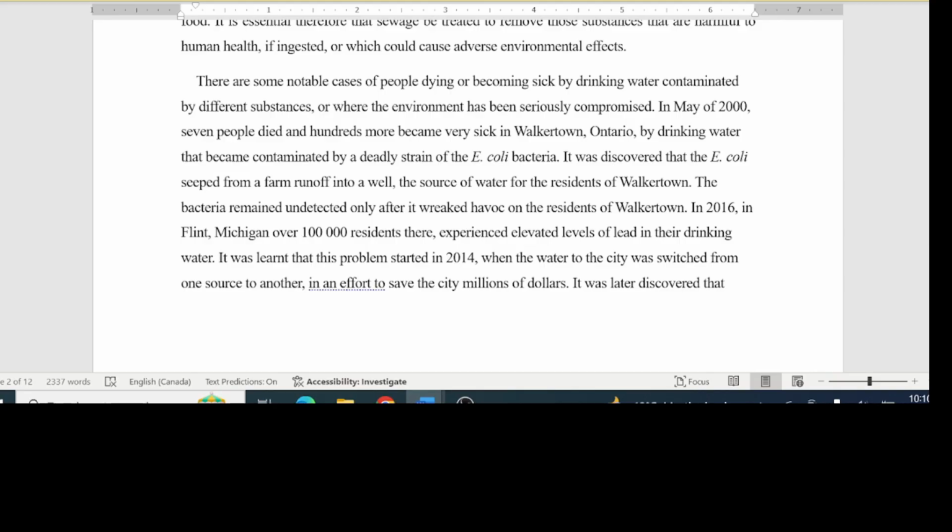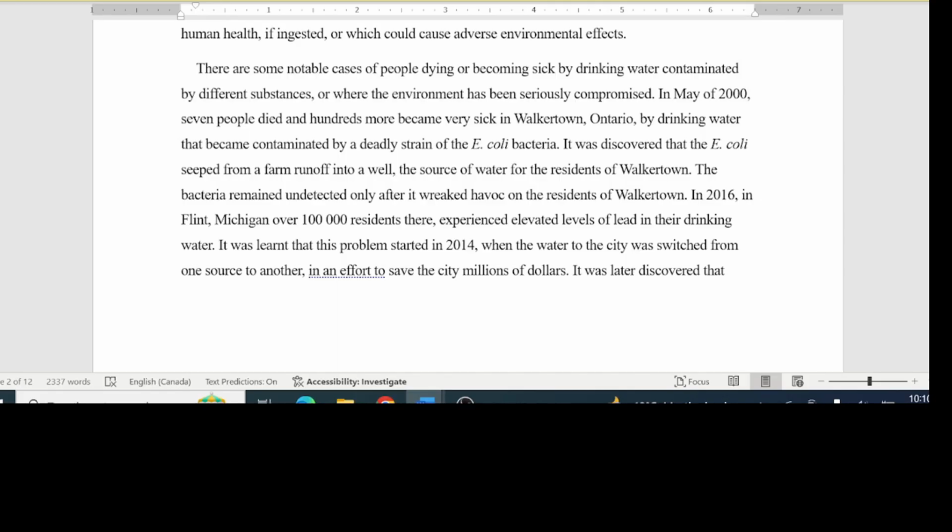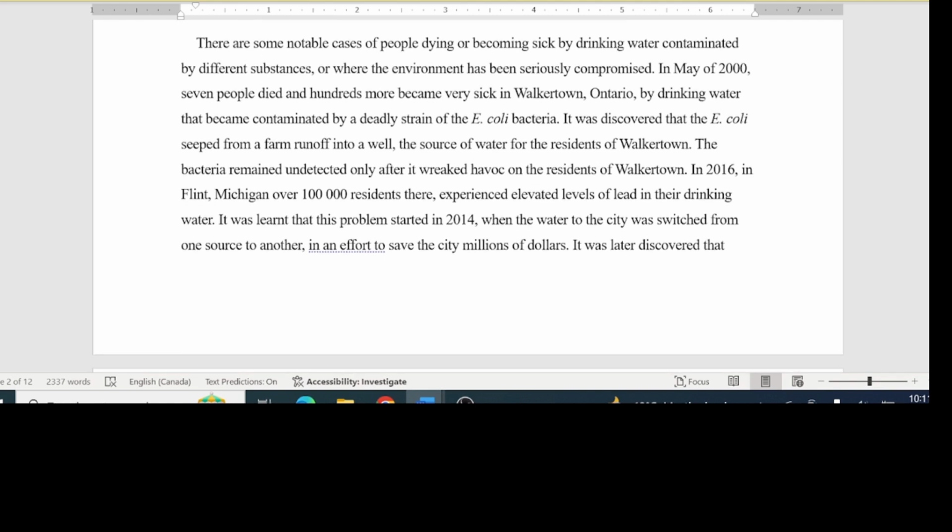In May of 2000, 7 people died and hundreds more became very sick in Walkerton, Ontario, by drinking water that became contaminated by a deadly strain of the E. coli bacteria. It was discovered that E. coli seeped from a farm runoff into a well, the source of water for the residents of Walkerton. The bacteria remained undetected only after it wreaked havoc on the residents of Walkerton.